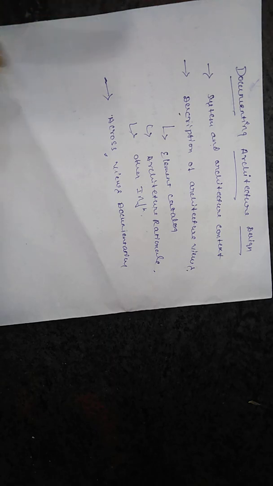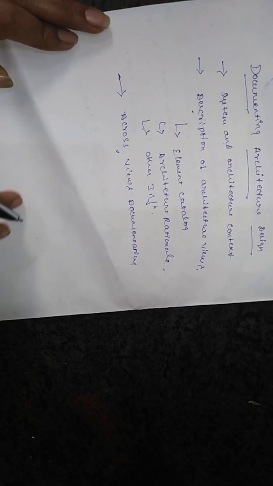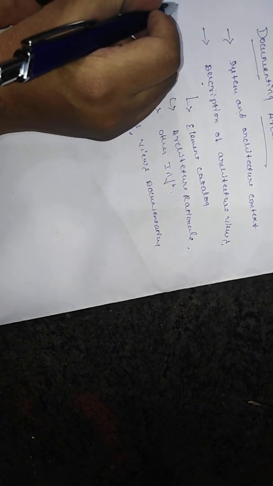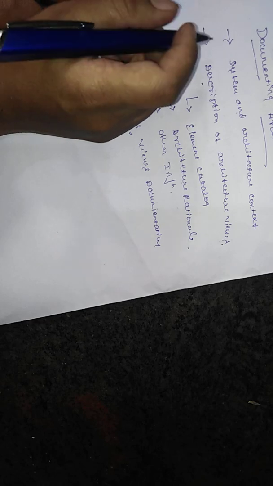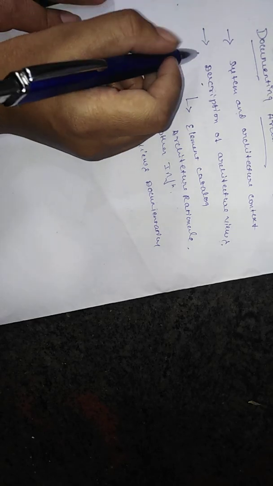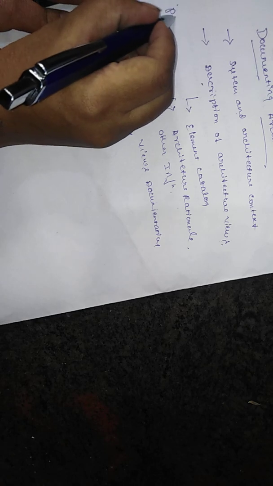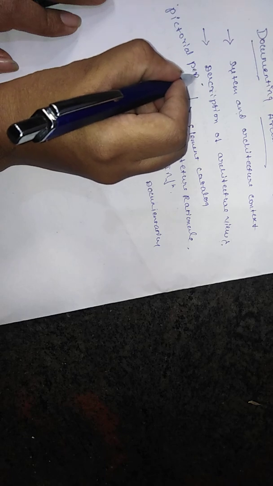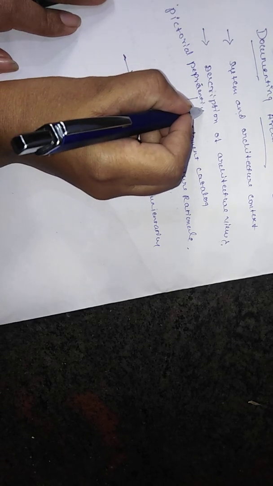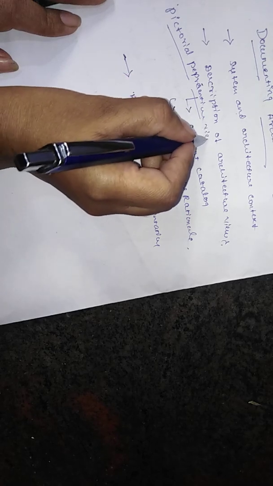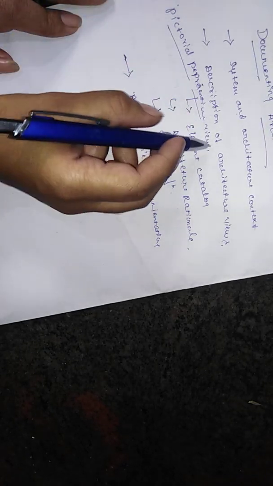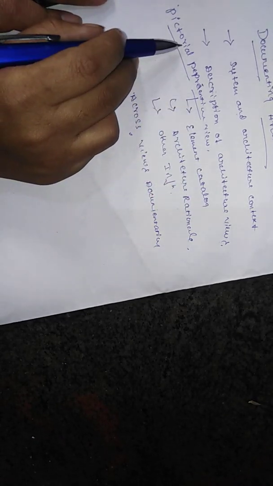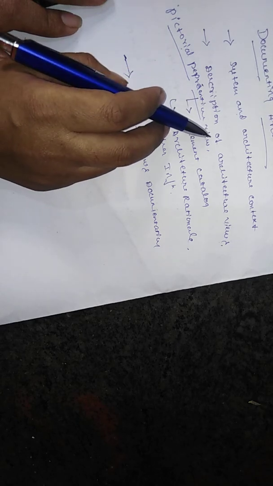Next one is description of architecture view. The description of architecture view we can call a pictorial representation of the view. Pictorial representation of the view is what we call the description of architecture view.